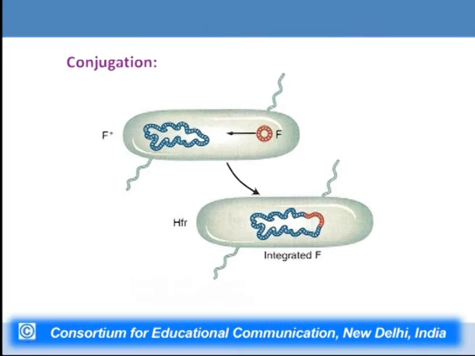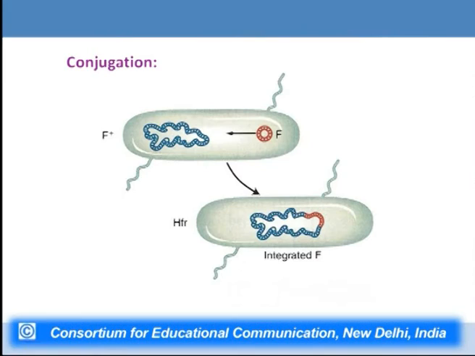and this occurs because there is integration of the F plasmid into the chromosome of the host, and this integration occurs at a specific site. This recombination is brought about by specific sites present on both the chromosome of the bacteria as well as the F plasmid. And as I talked about earlier, it is brought about by the transposon sites present in the F plasmid as well as in the host chromosome. So, this is how it occurs.